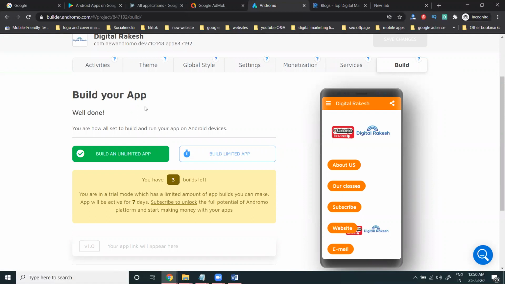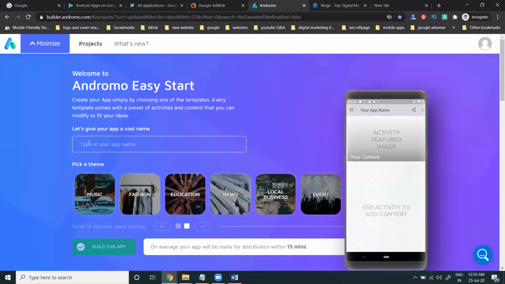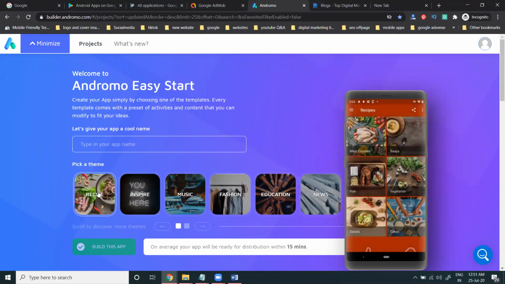So when you're creating any application, start here with the app name and select your theme: music, fashion, education, news, local business, event, in this option. Whichever is comfortable, select that theme to build the application. On average, your app will be ready to distribute within 15 minutes. It's a completely free application, but the APK will generate only 3 times for each account.